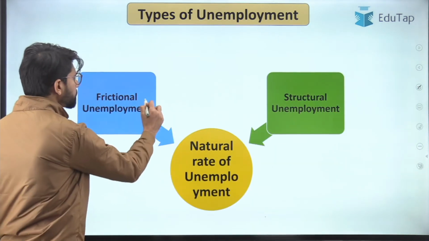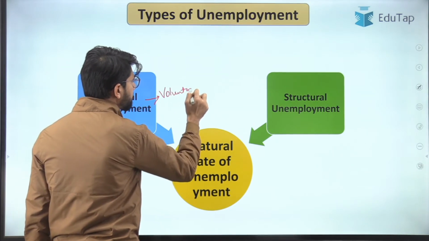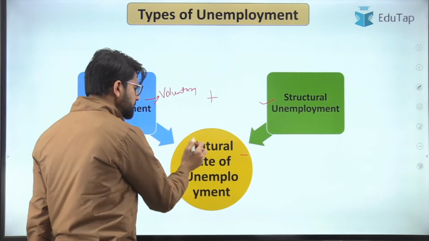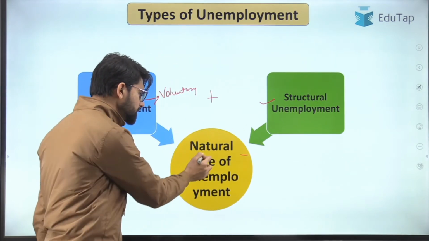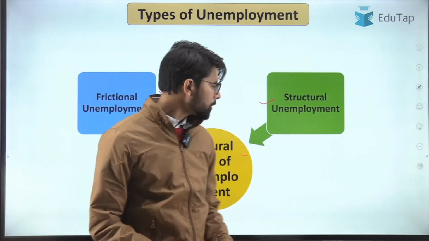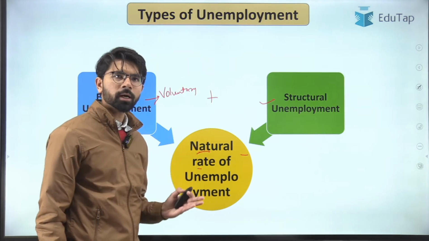So frictional unemployment, which is also known as voluntary unemployment, and structural unemployment both comprise the natural rate of unemployment. So what is this natural rate of unemployment? See, any economy that is booming will always have this natural rate of unemployment. It means these sorts of unemployment are unavoidable.